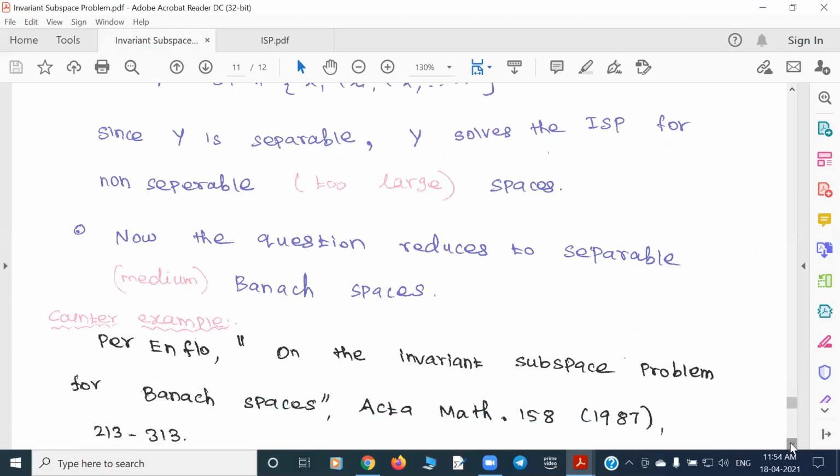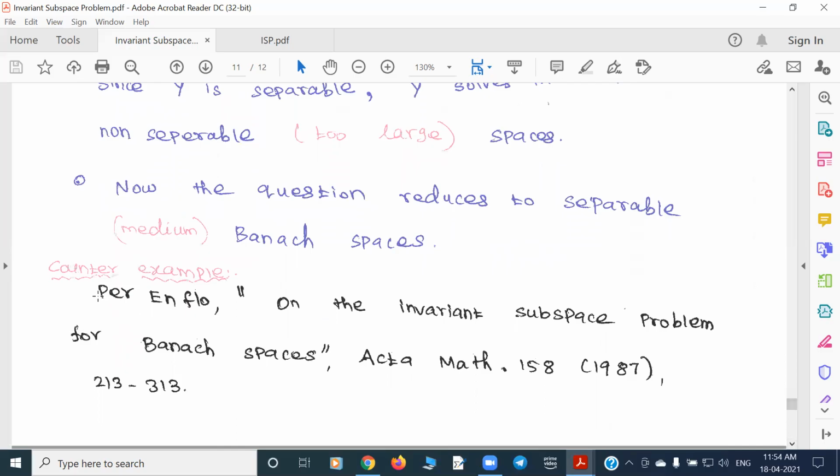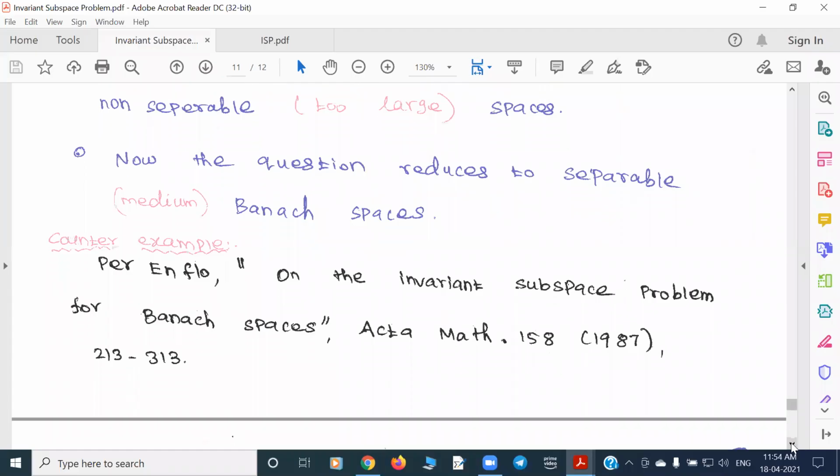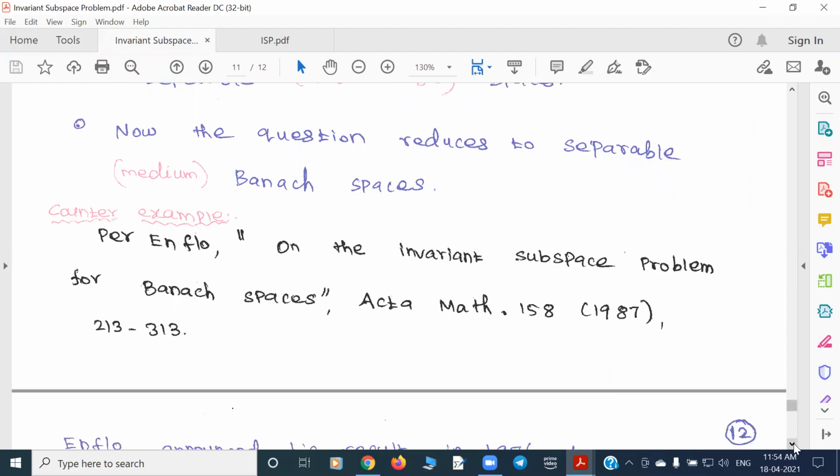The answer is no. The famous person Per Enflo is known for finding counterexamples. Whenever people believe that something may be true, he comes in between and says, okay, this is not true, and gives counterexamples. So he gave, in his paper in 87, a separable Banach space on which zero and the whole space are the only invariant subspaces. There are no other proper non-trivial invariant subspaces.